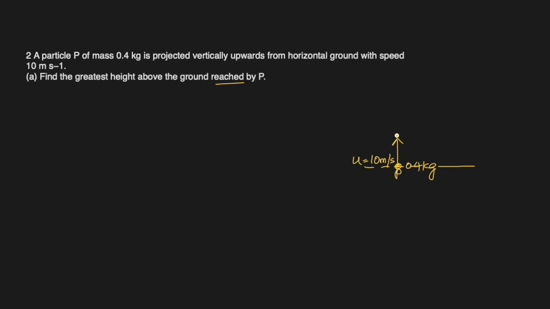This particle P, it will go up, stop and fall down. They're asking, what is this greatest height? What is the displacement from this height from the ground? And this is what we're going to do now. We will use the formula, which is V square equal to U square plus 2as. We know that it stops at this place. The velocity is 0. Here I know that V is 0. So 0 square equal to U square given to us 10 meters per second.